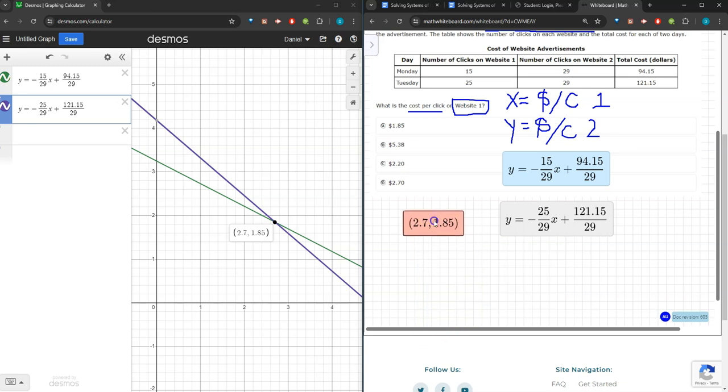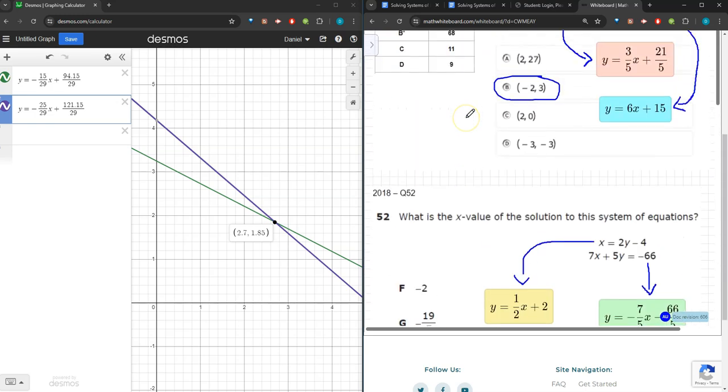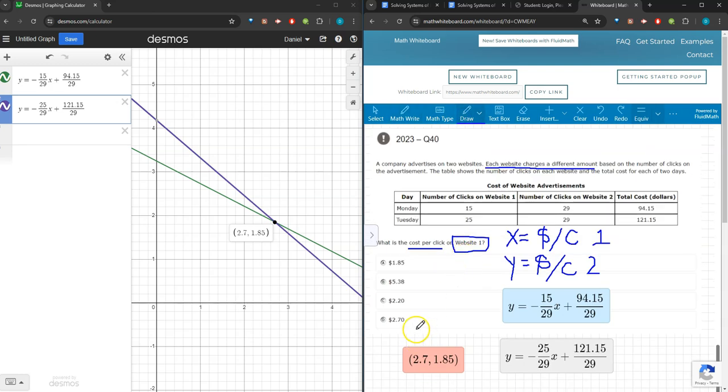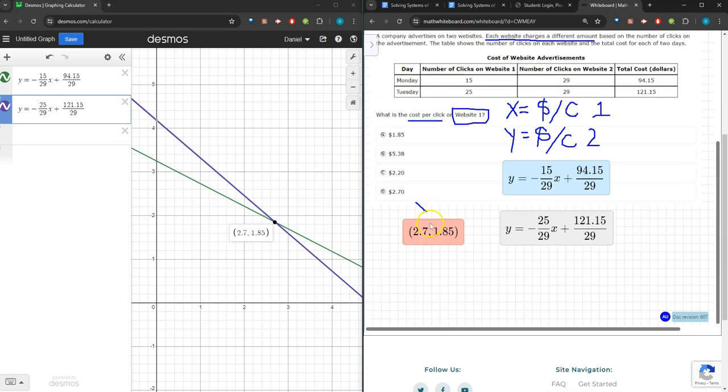So if this is a solution to our system, I need to go back and look at my answer choices in the question. It says, what is the cost per click for website 1? Now, going back to our variables, I assigned x as the cost per click for website 1. And so that means when I'm looking at my coordinate pair, I am really looking at just that first value, x equals 2.7, and not the y value.